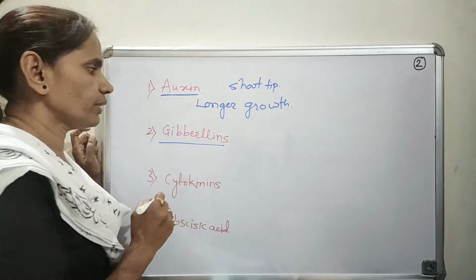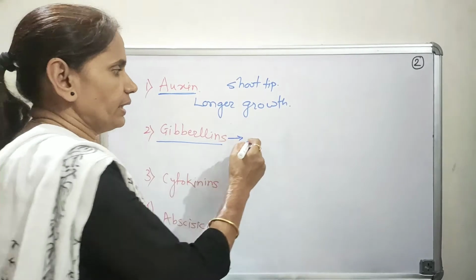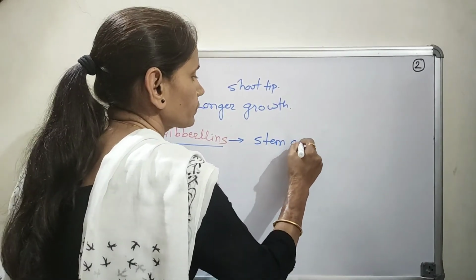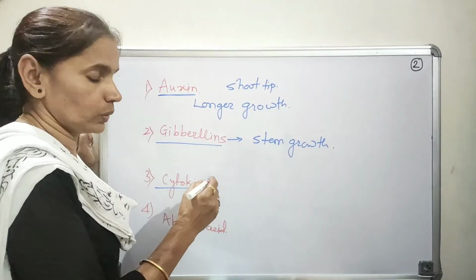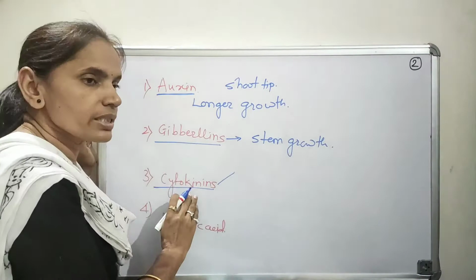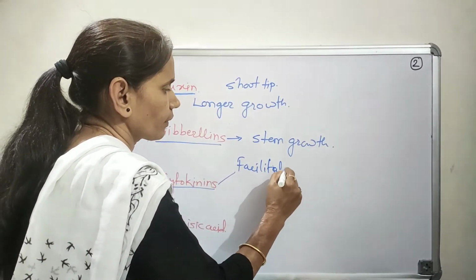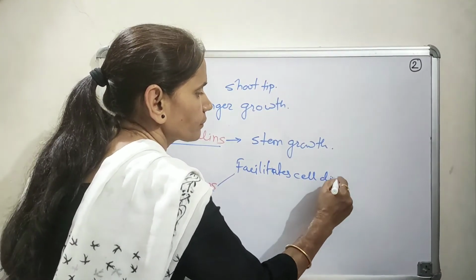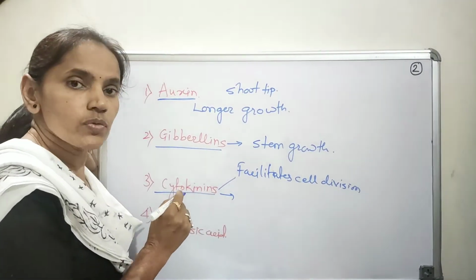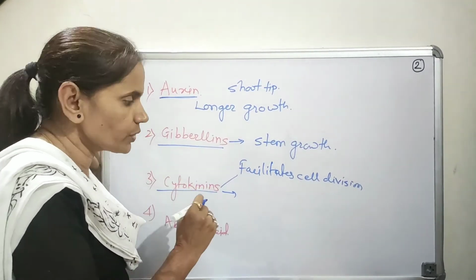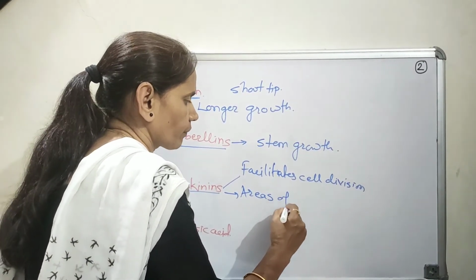Now similar is the case with the gibberellins. These gibberellins also facilitate the stem growth. Now the third phytohormone is the cytokinin. Apart from these two, the cytokinin facilitates cell division. So obviously higher concentrations of cytokinins are found or produced in the areas of rapid cell division.